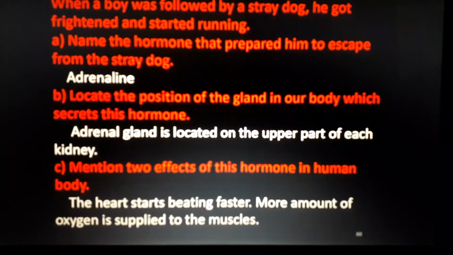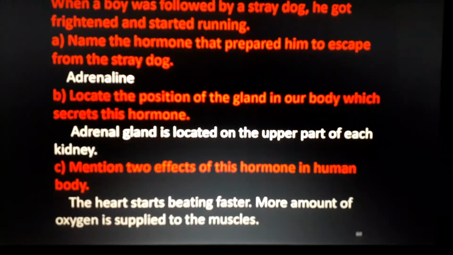Okay, when stray dogs come after students or come after humans, even though you don't know how to climb a tree, at that time you will automatically climb the tree. That is because of this adrenaline rush. Okay, that is the word. Adrenaline rush will happen in our bloodstream, so that we will become more energetic, our strength will increase, our stamina will increase, and we will work with double efficiency. Understand what is adrenaline? This is very important.